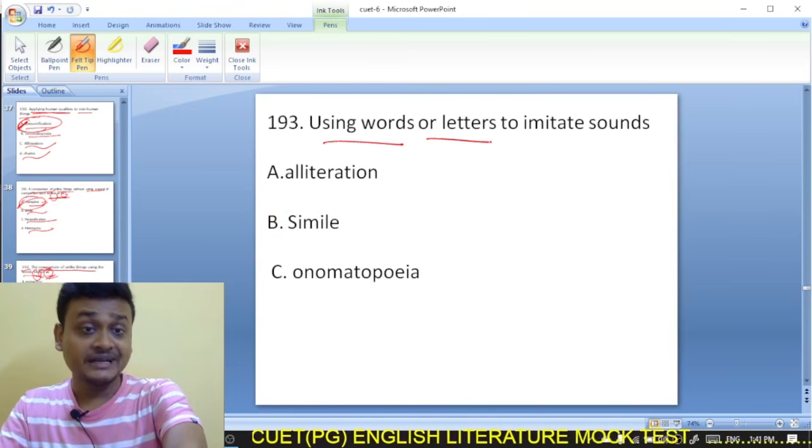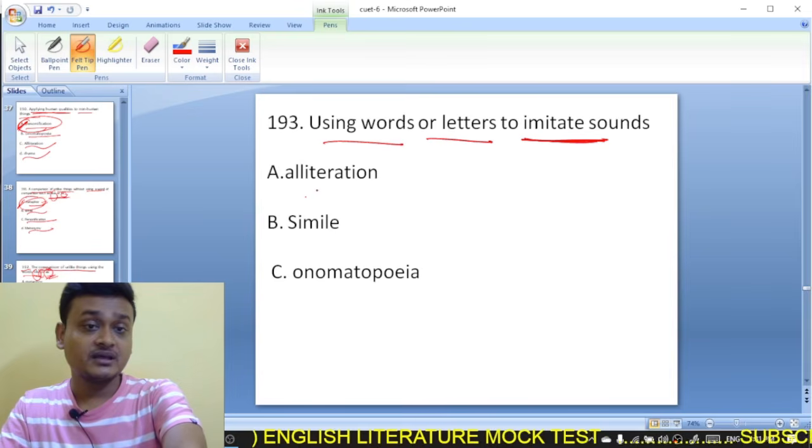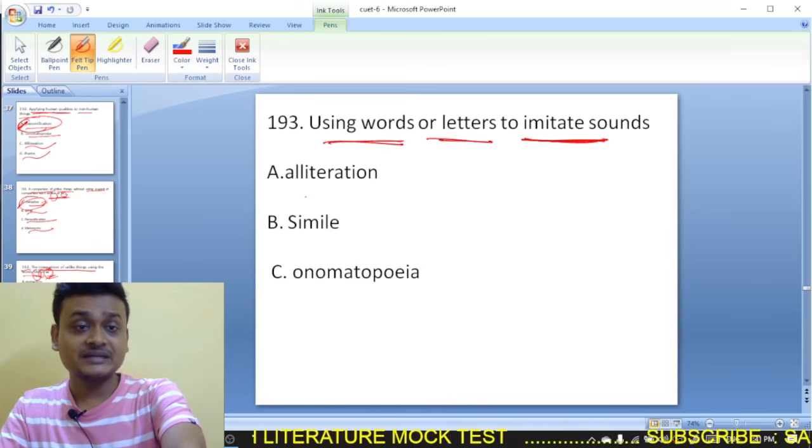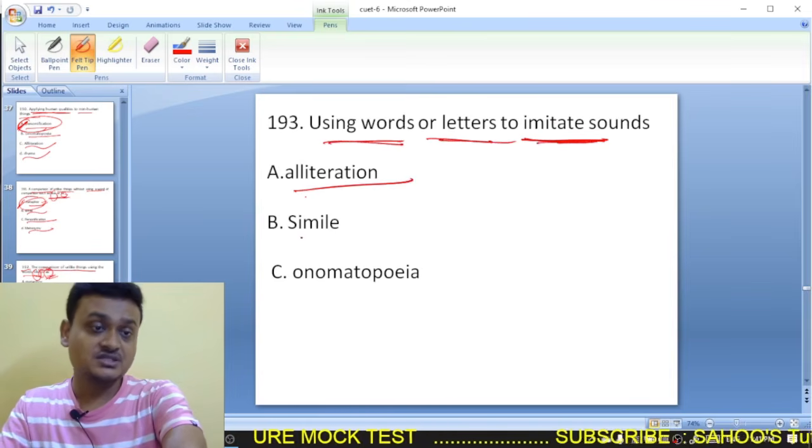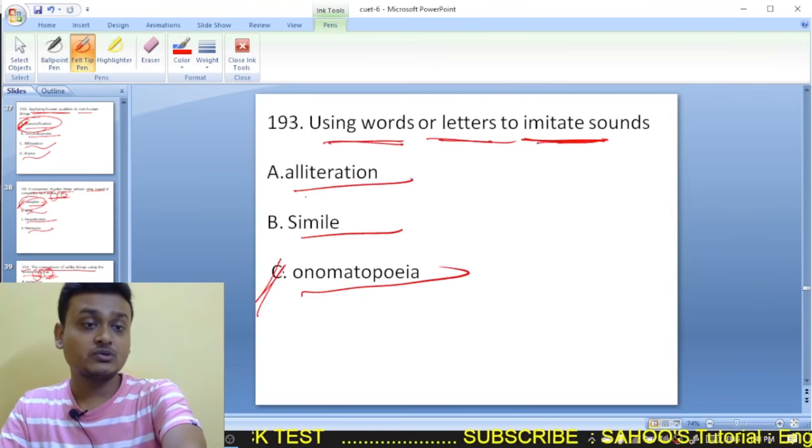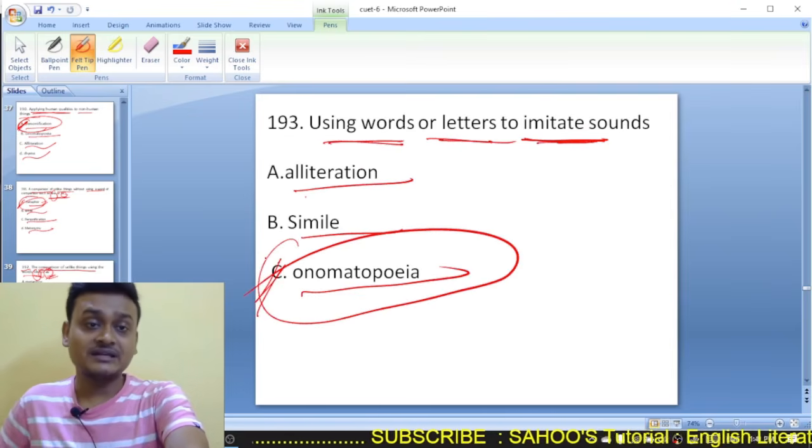Using words or letters to imitate sounds. Alliteration, simile, onomatopoeia. So it is onomatopoeia. Onomatopoeia is using words or letters to imitate sounds.